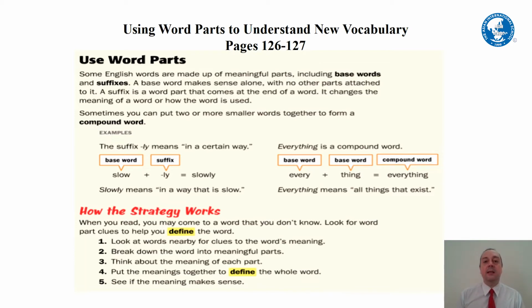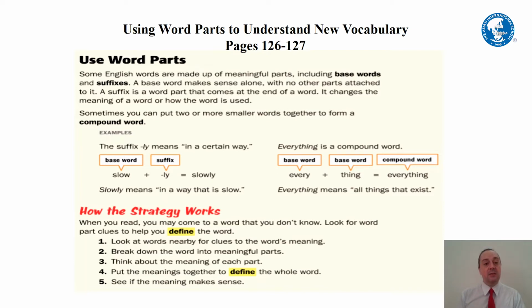In English, words have meaningful parts, including base words and suffixes. A base word makes sense alone with no other parts attached to it. What does that mean? And then a suffix is a word part that comes at the end of the word. It changes the meaning of a word or how the word is used.